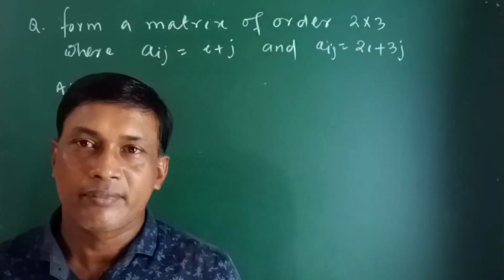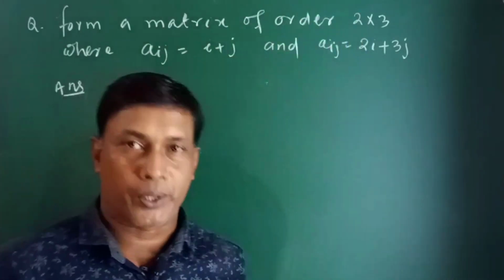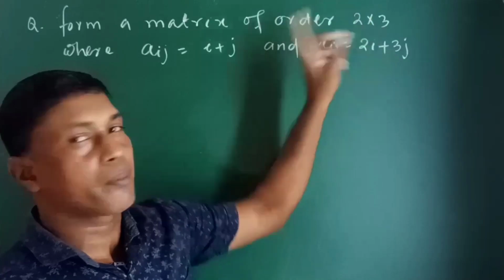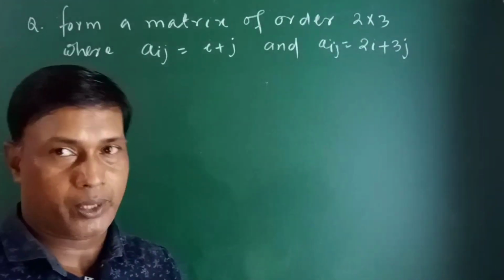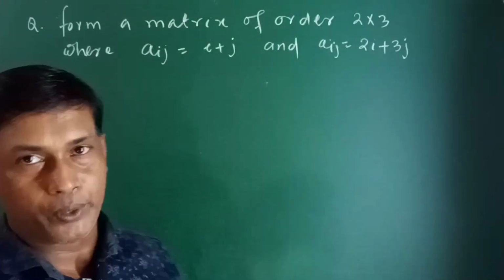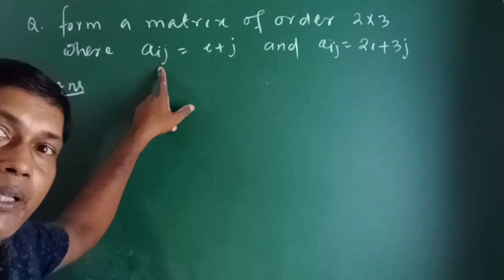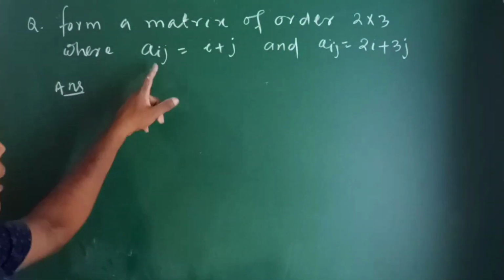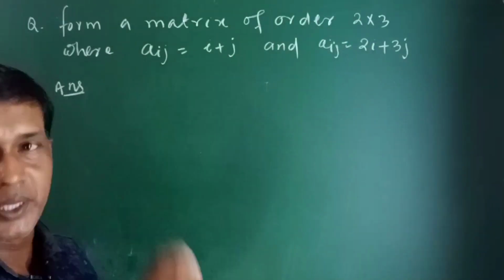Another important question: you have to form a matrix of order 2 cross 3. That means the number of rows is 2 and the number of columns is 3. Where aij means every element of that matrix is in the form of i plus j or 2i plus 3j. So there are 2 questions here.